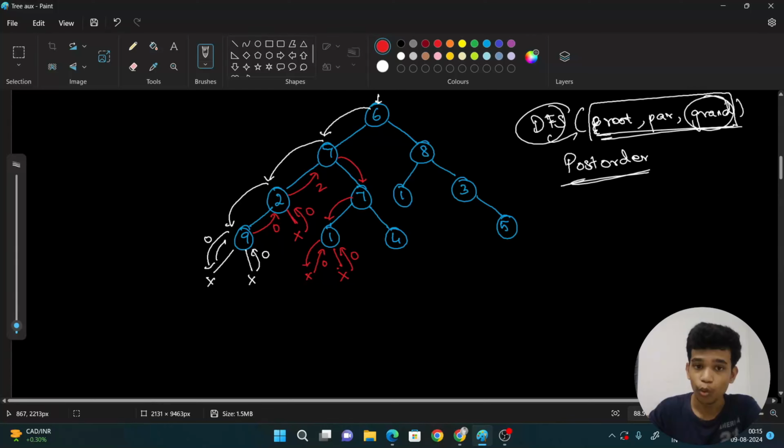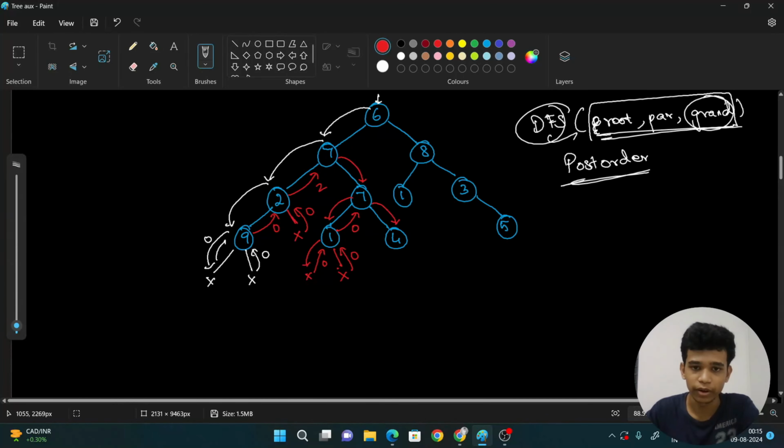Now, what is the 1's grandparent? I can say 1's grandparent is 7. 7 is odd, so I cannot take this 1. So I will return 0, because my left and right are 0, and I don't want to take myself. So it will return 0. Okay.